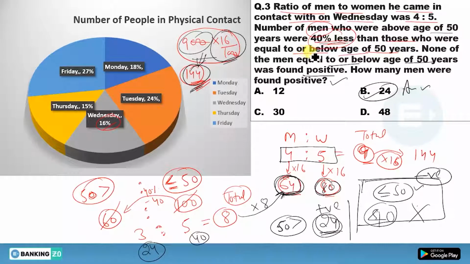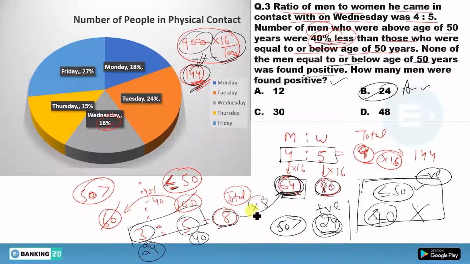Now the next line was, the number of men whose age was above 50 years was 40% less than those who were equal to or below the age of 50 years. Okay. So according to this, you get the ratio 3:5. If there were 5 men whose age was below or equal to 50 years, then there will be 3 men whose age will be more than 50 years. Done. Now according to the question, this 3 plus 5 will give you 8, but this 8 will be equal to the 64, because you have a total of 64 men on Wednesday who were contacted. Okay. Now this 8 units equals 64.